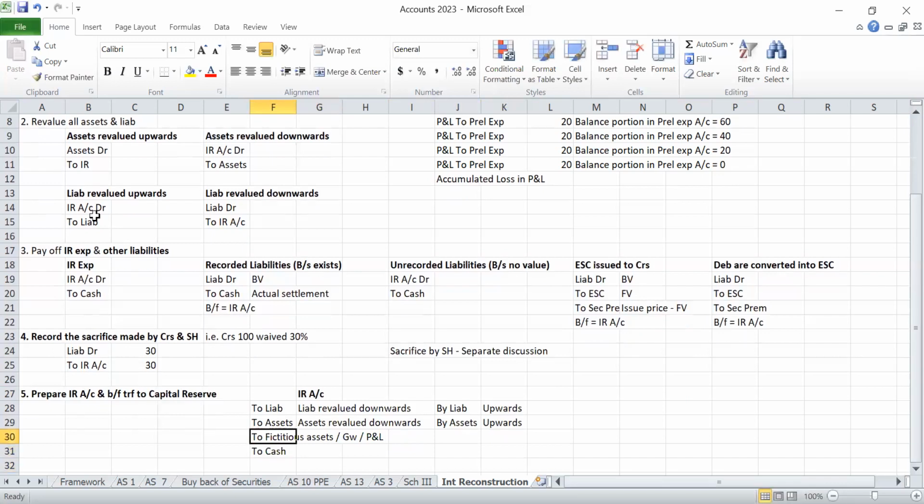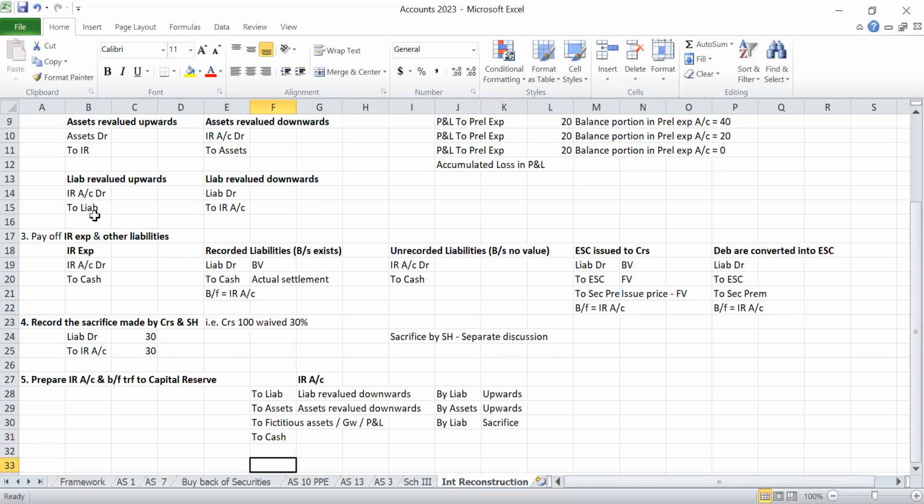This difference between book value and actual settlement will also come here as by liabilities. Then we have to record the sacrifice made by the creditors. Then the balancing figure will be transferred to capital reserve, so the ledger account will be closed.